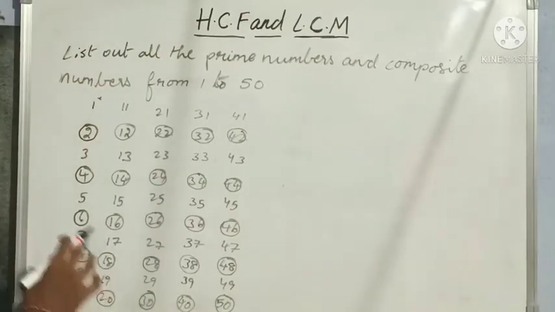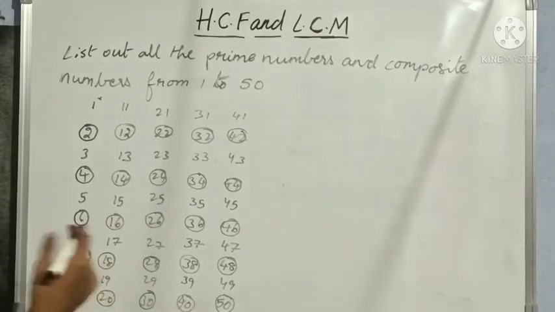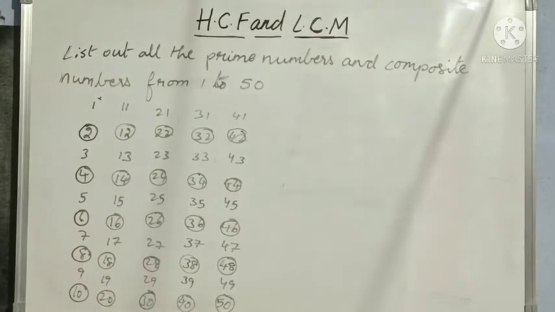These are all divisible by 2, so these are composite numbers. Still, let us find other composite numbers now.